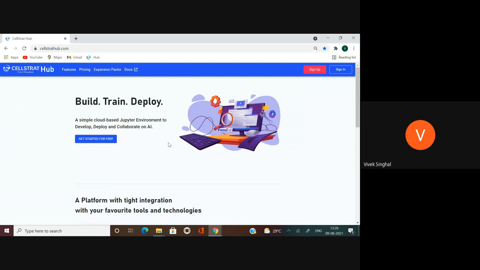I'll do a product demo of our Self-Thread Hub platform, which is an AI infrastructure as a service platform with bundled AI projects and AI service APIs. So this is a full stack AI development and deployment platform. As you can see, you can build AI solutions, train AI solutions, as well as deploy them.